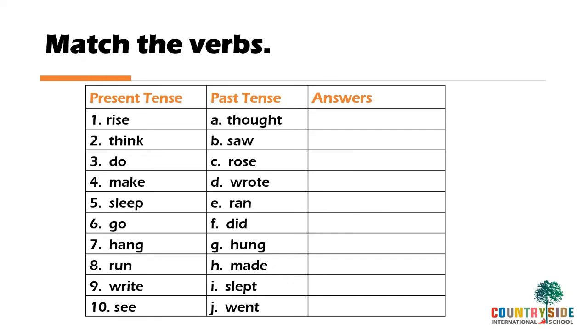The next exercise is match the verbs. Present tense and past tense are given and you have to match it. So, rise. What is the present tense? Present tense is rise. What is the past tense of rise? Yes, it is rose. Think. Find out the past tense of think. Yes, thought. Do. What will be the past tense of do?